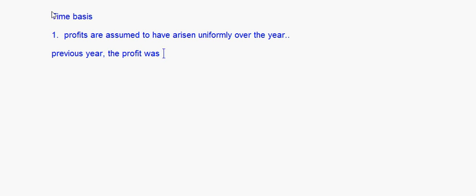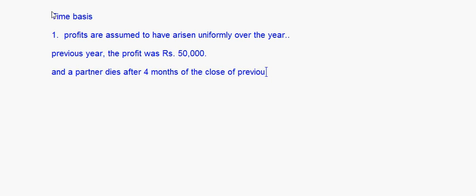So suppose I take an example, like we say previous year the profit was rupees 50,000, right? And a partner dies after say 4 months of the close of previous year, right? Supposing I say the previous year closed on 31st December 2011 and the partner dies in the month of let's say April or let's say May, right?